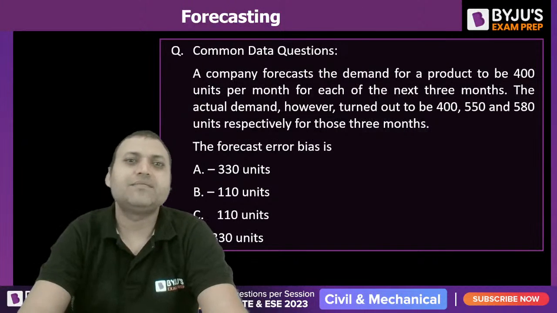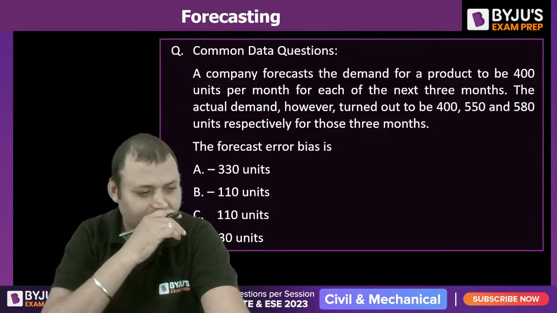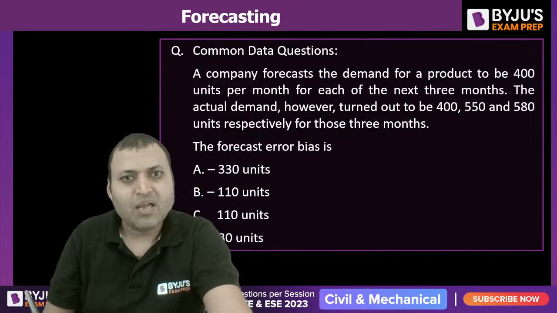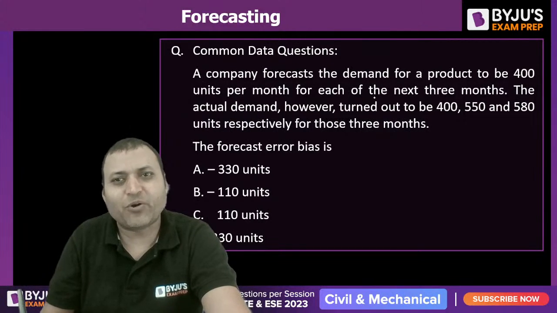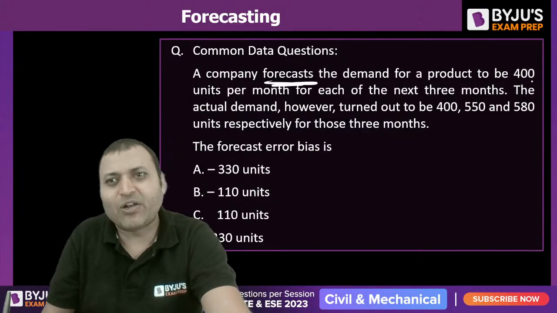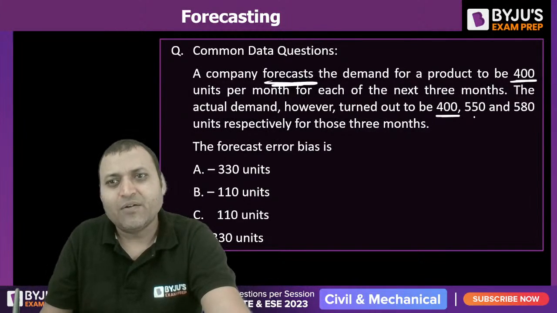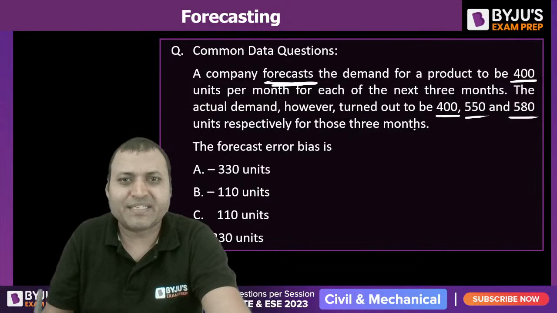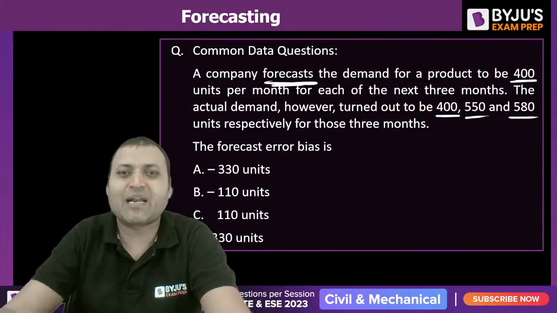The next question. A company forecasts the demand for a product to be 400 units per month. The forecasted value is 400 for each of the next 3 months. The actual demand, however, turned out to be 400, 550 and 580 units respectively for these 3 months. The question says, what is the forecast error bias?